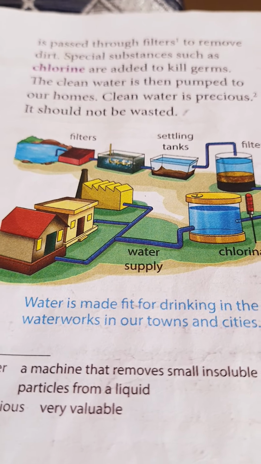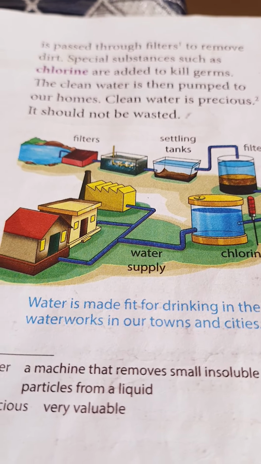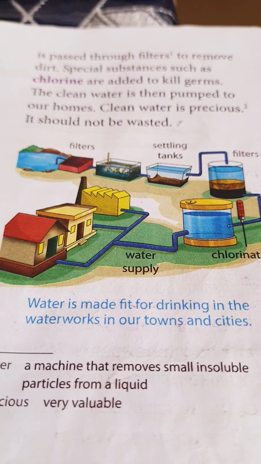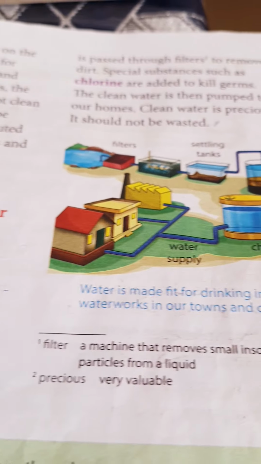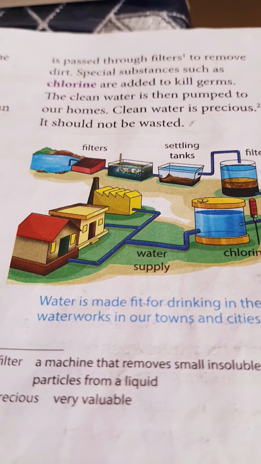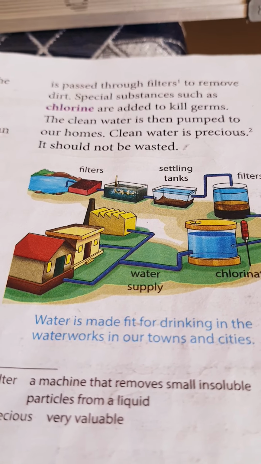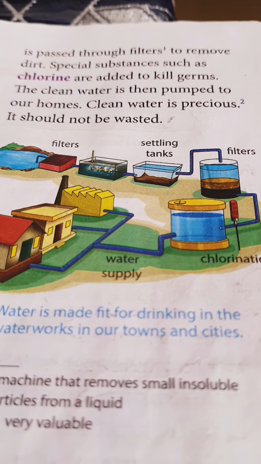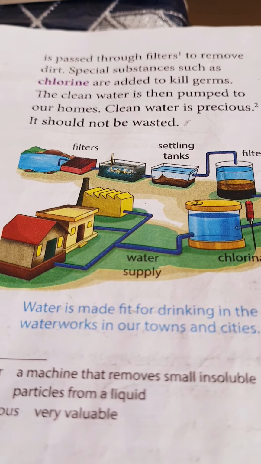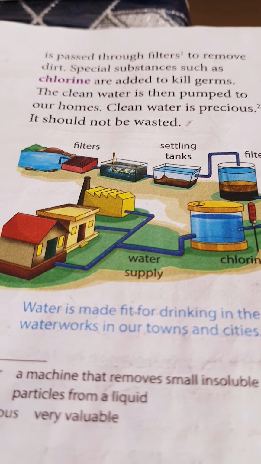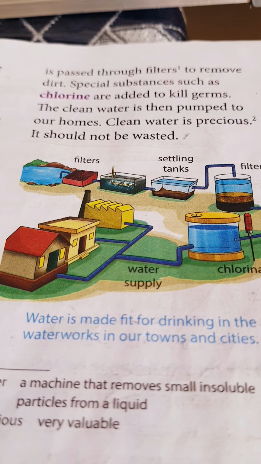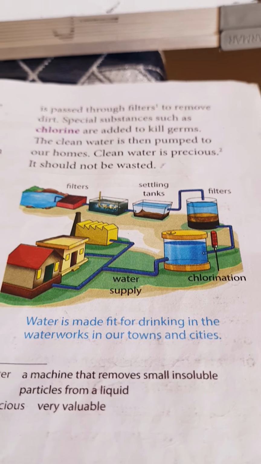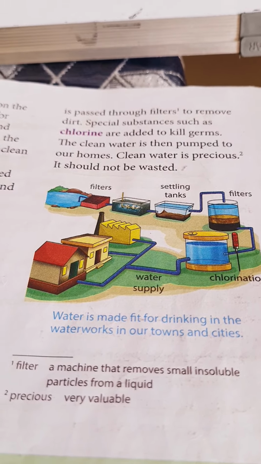Then the water is brought to room temperature, because we can't drink very hot water. After some time it becomes cool. Then only it will be given to you as drinking water. Then only it is fit for drinking. So this is the process of the purification of water.